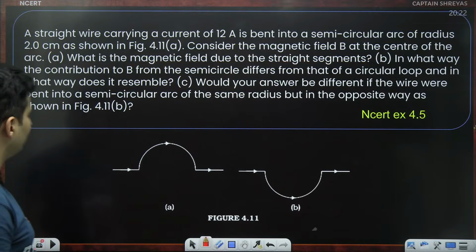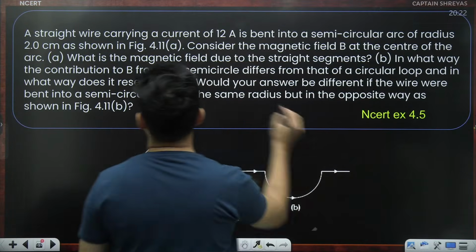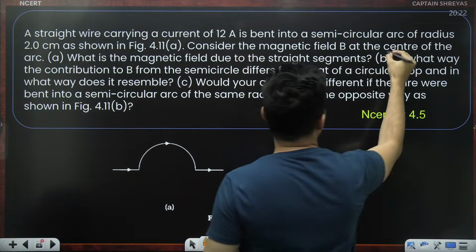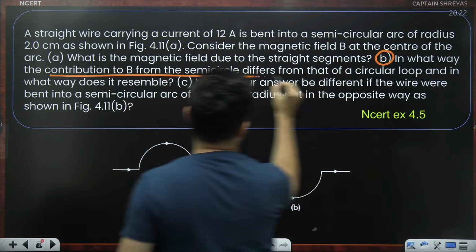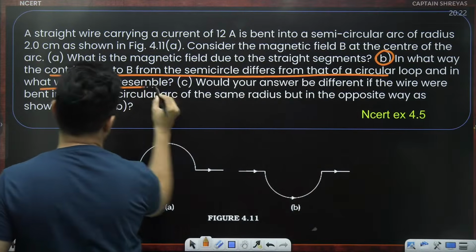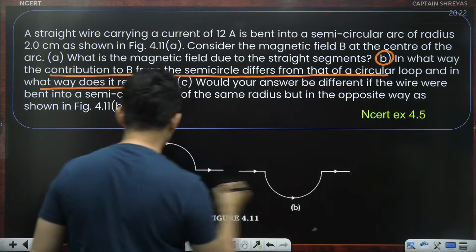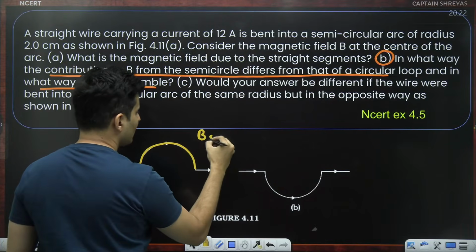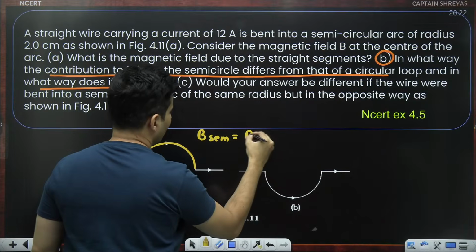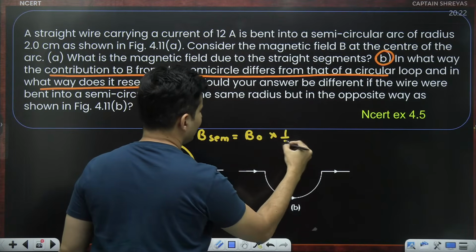Let's go to the second part now. The second part, B: in what way is the contribution of the semicircle different from the circular loop? See, semicircle means the contribution will be exactly half. So for the semicircle, if you take the complete loop, it will be just into half.